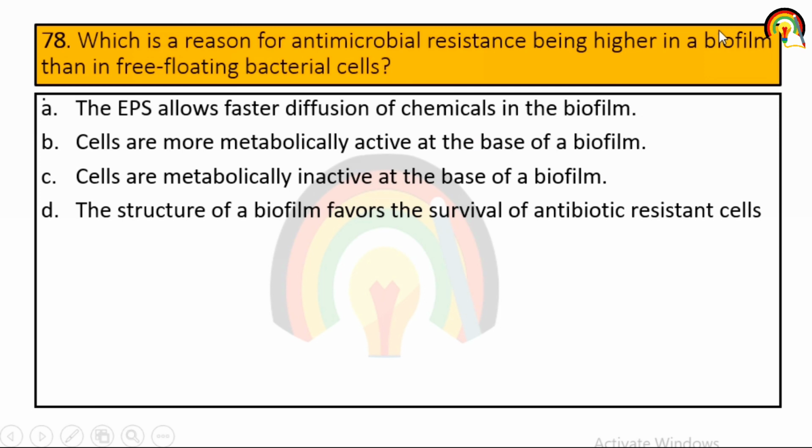Next one. Which is a reason for antimicrobial resistance being higher in a biofilm than in free floating bacterial cells? EPS allow faster diffusion of chemicals in biofilm. Cells are more metabolically active at the base of biofilm. Cells are metabolically inactive at the base of biofilm, and structure of biofilm favors the survival of antibiotic resistant cells. So it is: cells are metabolically inactive at the base of biofilm.